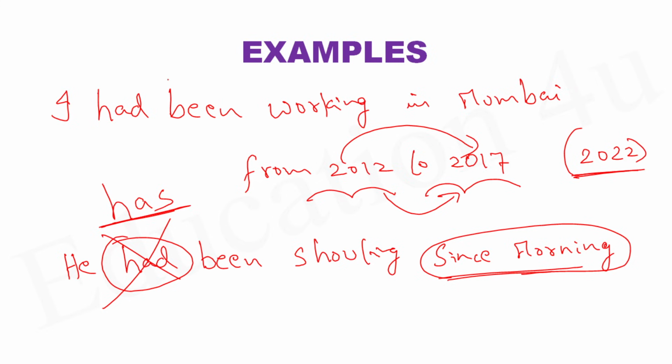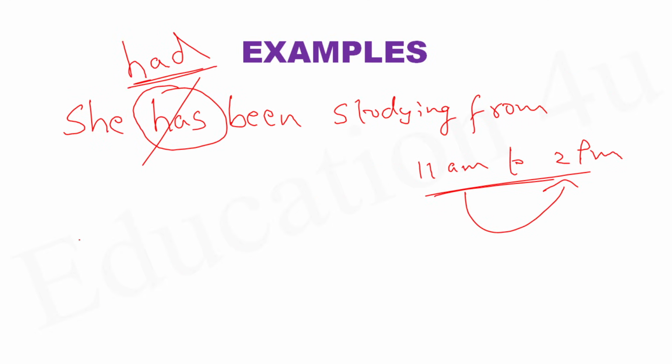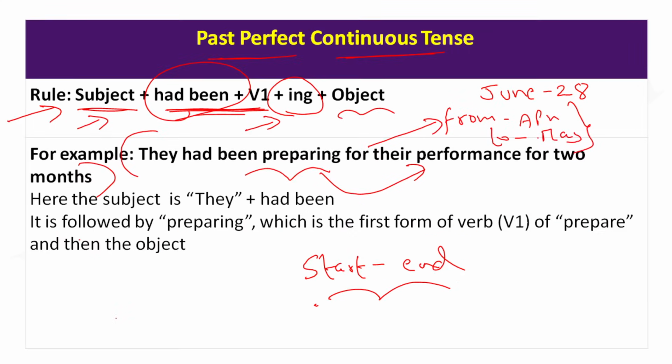And I had been working in Mumbai from 2012 to 2017, which means at the time of saying this expression, I am not in 2017 anymore. I must definitely be beyond it. And this is how the questions come in the exams. So this is a very, very important tense called past perfect continuous. I hope everybody understood this tense.